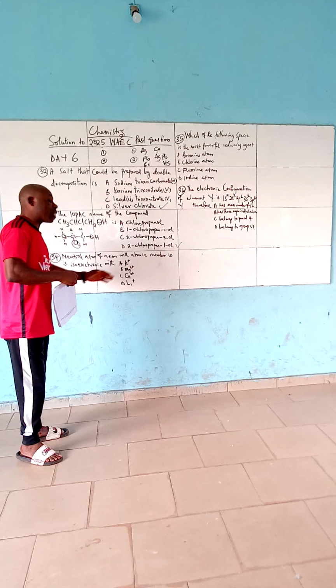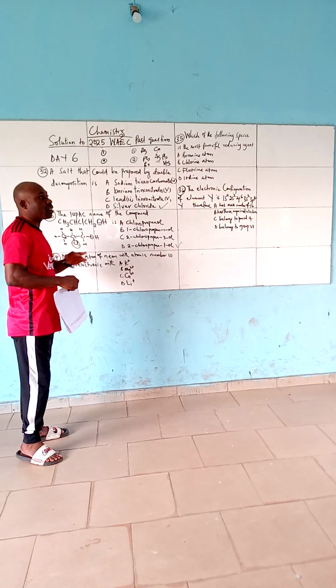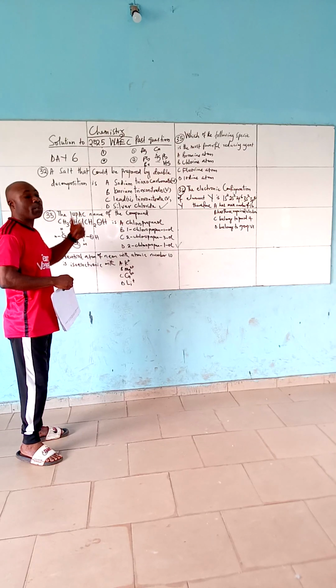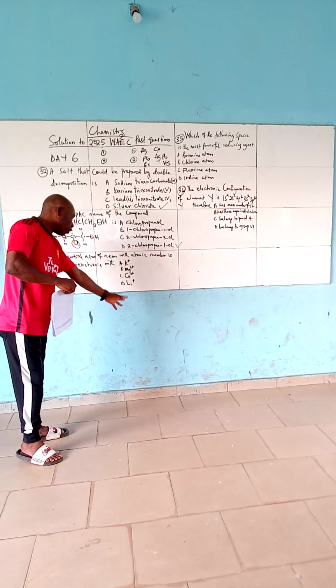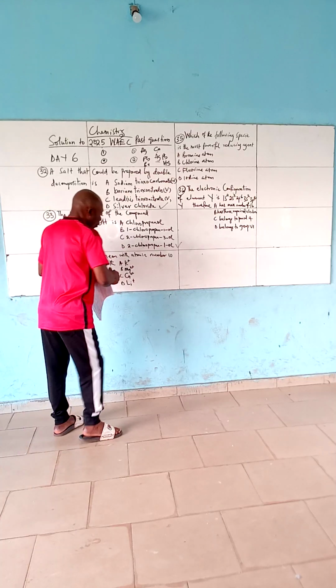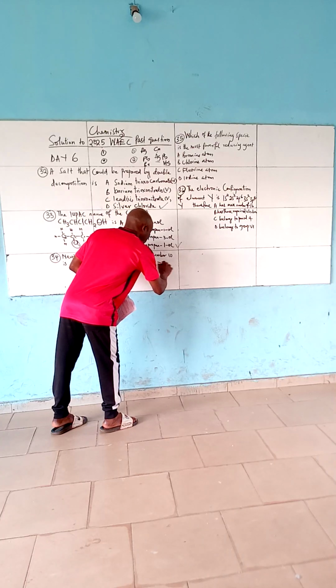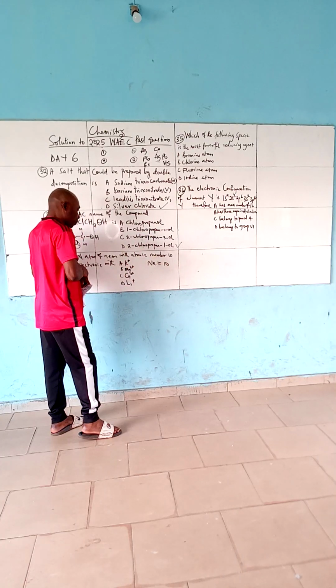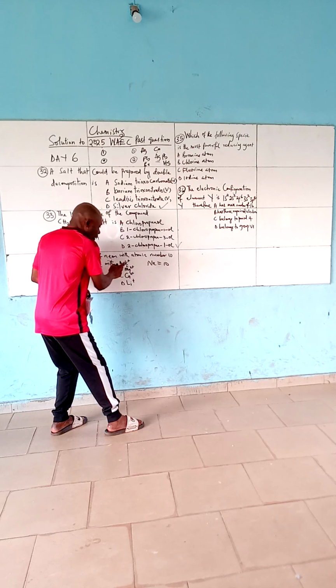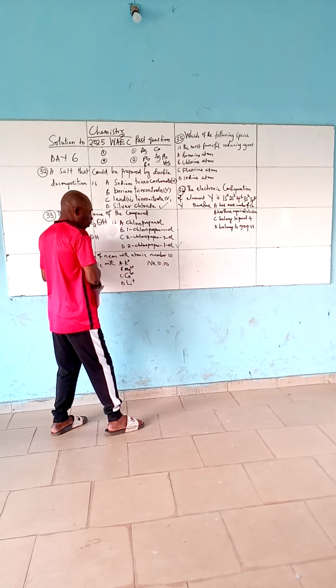Remember that a metallic atom has a greater tendency of losing electrons to become positively charged. If you look at all of them, they are positively charged. Now, neon is a noble gas with atomic number of 10.